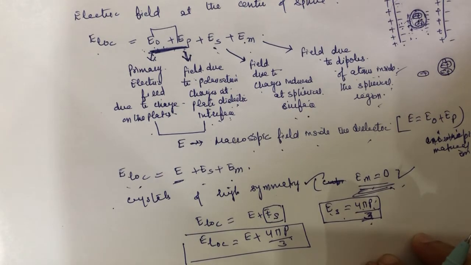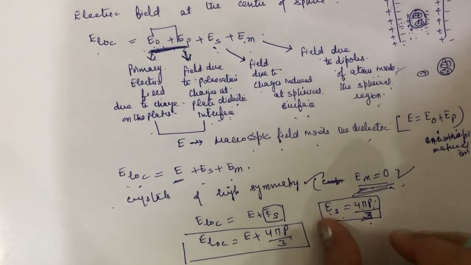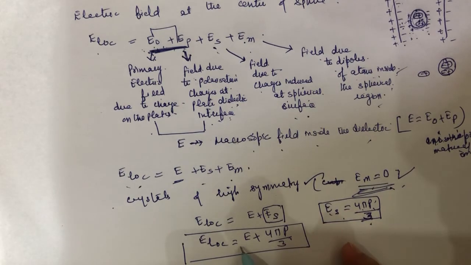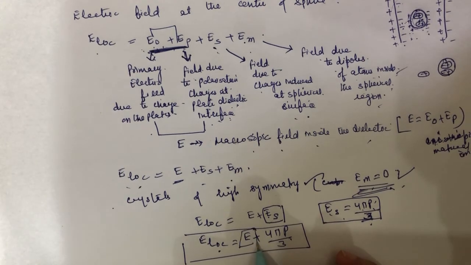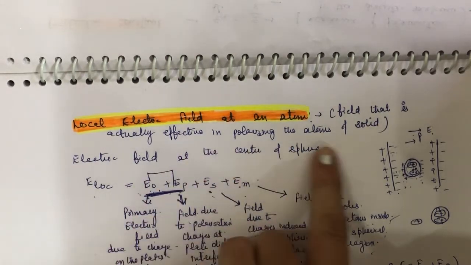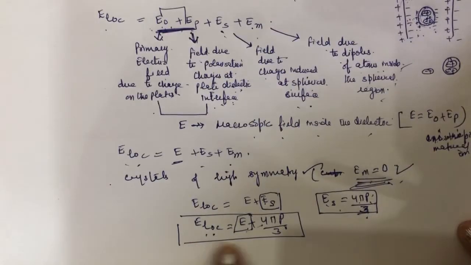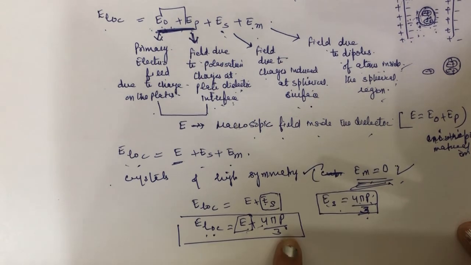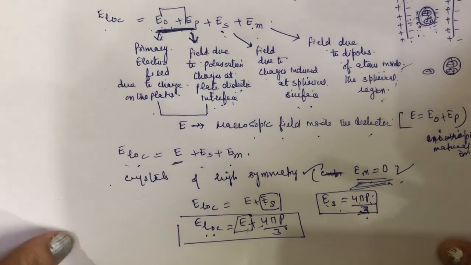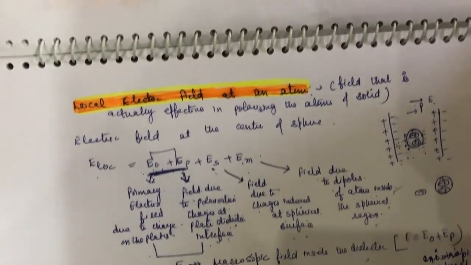So we can show from this that E local is indeed different from E, and E local is larger than E. What is E local? E local is the effective field in polarizing the atoms of a solid. So E local is equal to E plus 4 pi P by 3. This is all about this. Thank you very much.